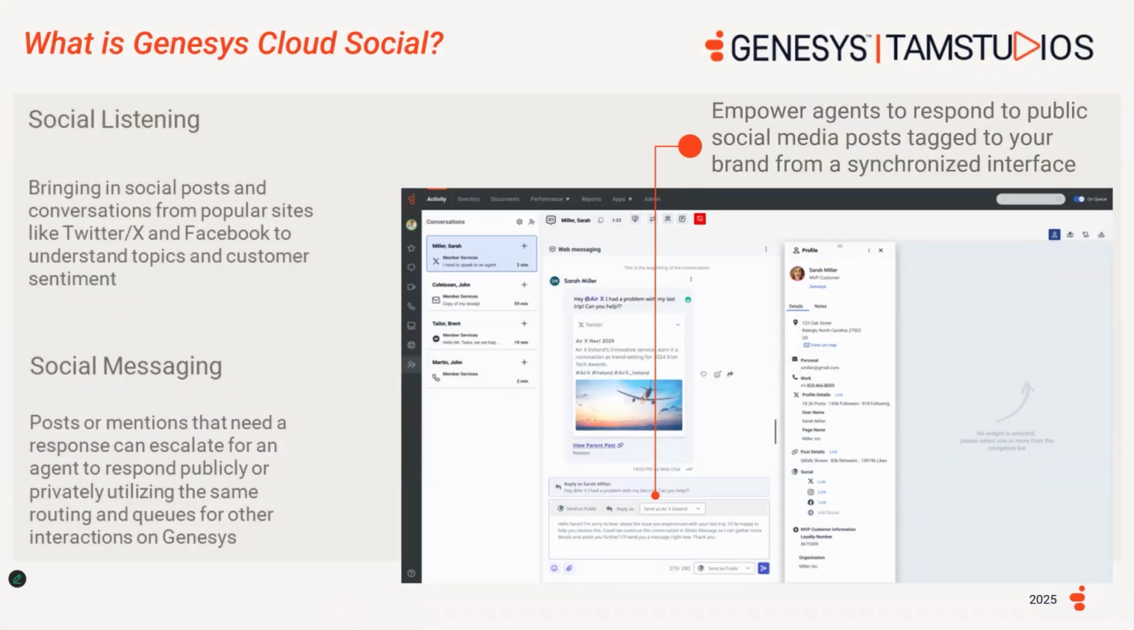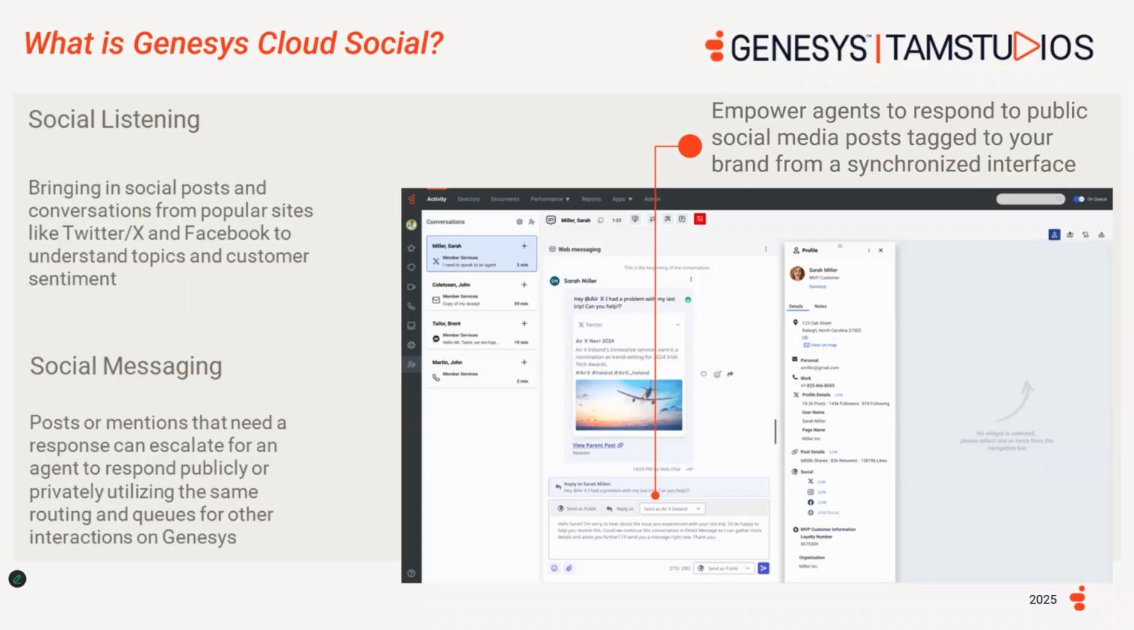Genesys Cloud Social extends the Genesys Cloud CX platform to social media, enabling organizations to interact with customers on their preferred social channel through a single unified interface. Supported platforms for social are Facebook and Instagram for comments and direct messages, and X, previously Twitter, for mentions, replies, and direct messages. There are two common features for Genesys Cloud Social: social listening and social messaging.